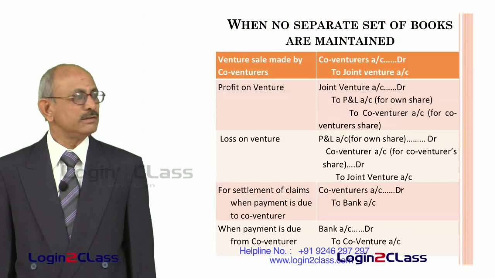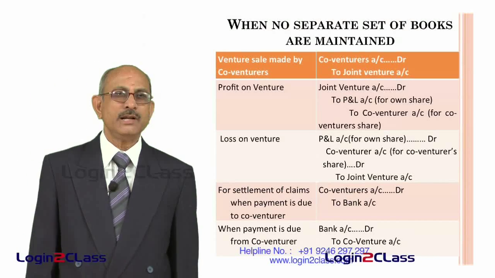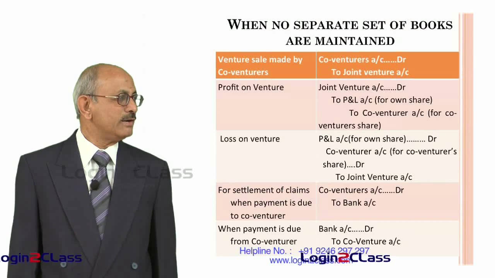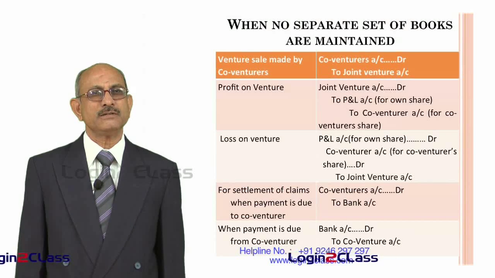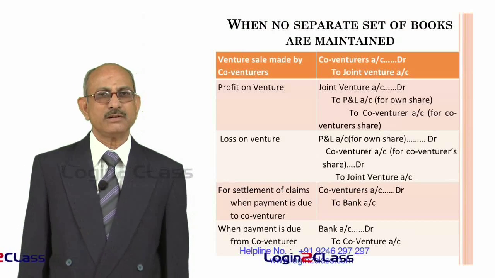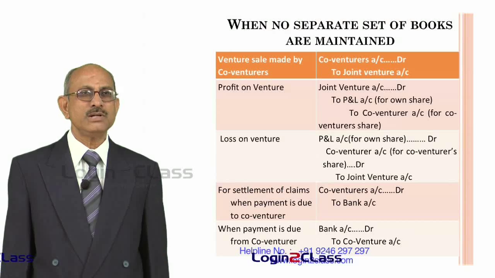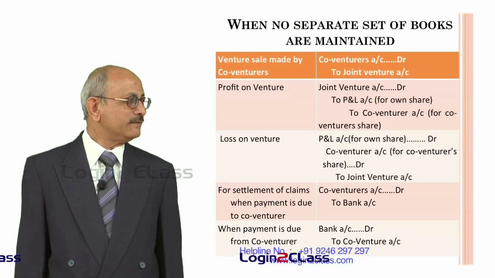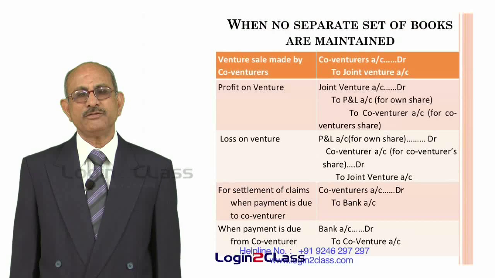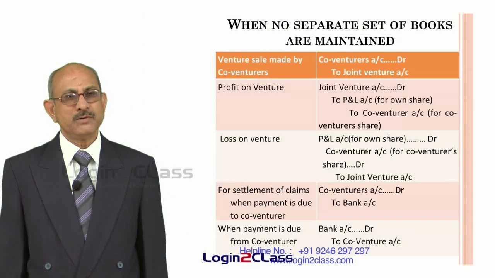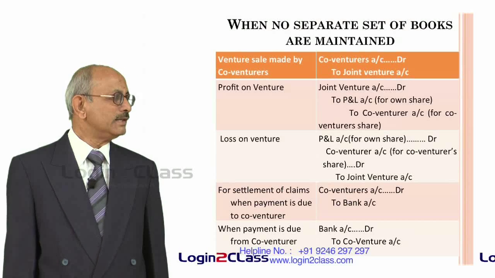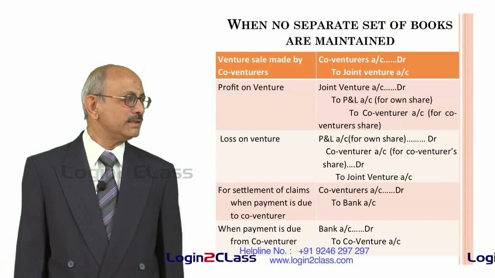Similarly, loss will be debited to his own profit and loss account for his own share and debited to the co-venturer's account in respect of the share of the co-venturer, and the amount is credited to joint venture account so as to close the joint venture account in his books. And ultimately, whatever money has to be paid or to be received from the co-venturer, depending on whether the co-venturer's account shows a debit balance or credit balance, that has to be adjusted by passing adjusting entries.